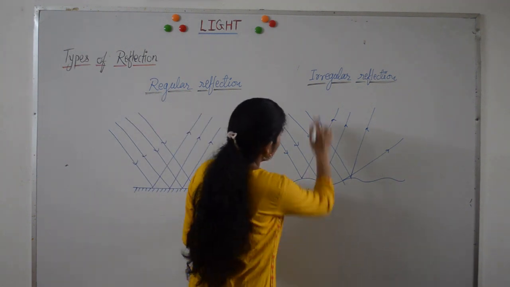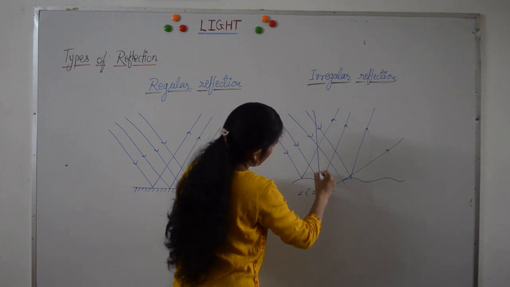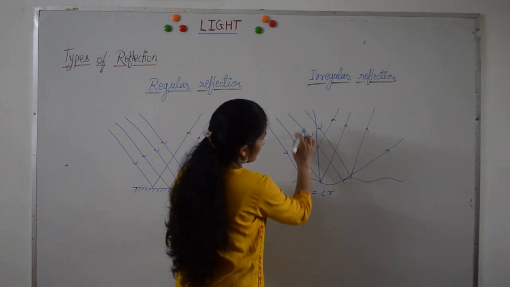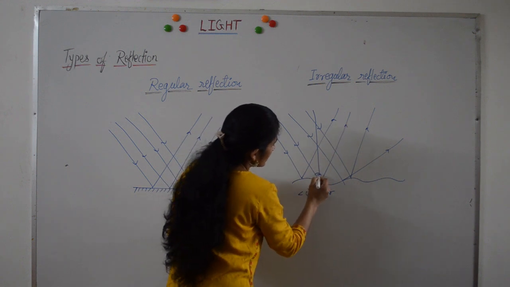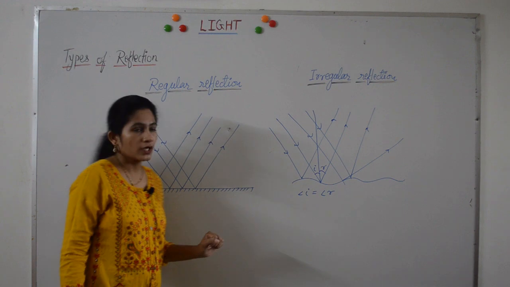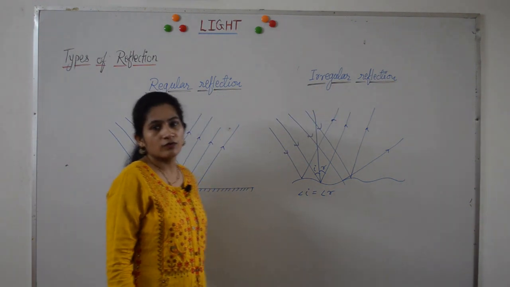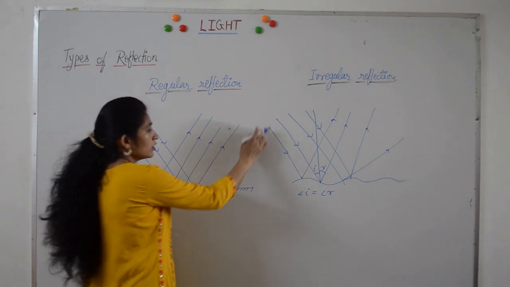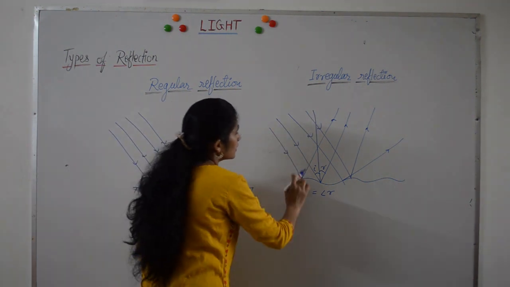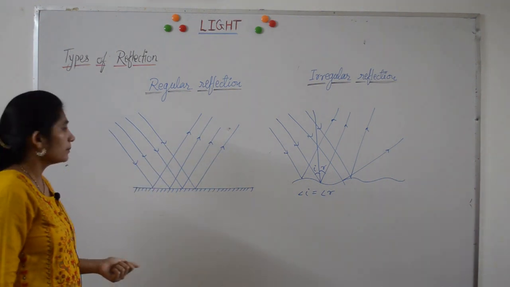If you take any one incident ray, suppose if you take this ray, if you draw normal here, and this is the reflected ray for this incident ray, then in this case you will get angle of incidence equal to angle of reflection. So this irregular reflection also obeys the laws of reflection. In this case also, the incident ray, normal and reflected ray, they lie in the same plane.